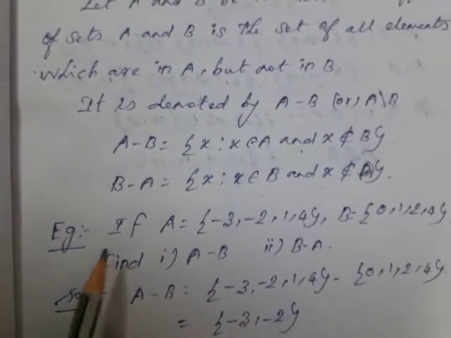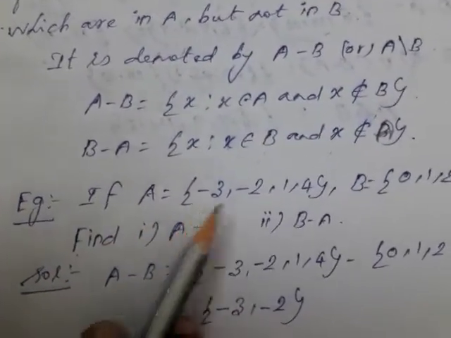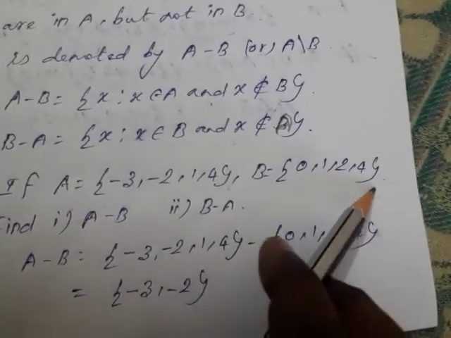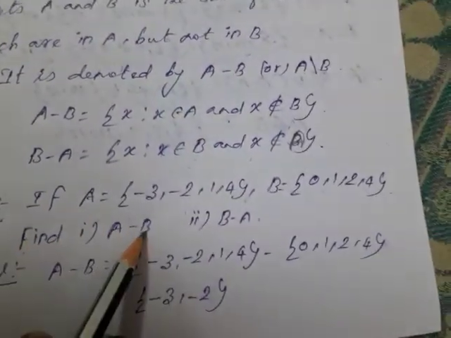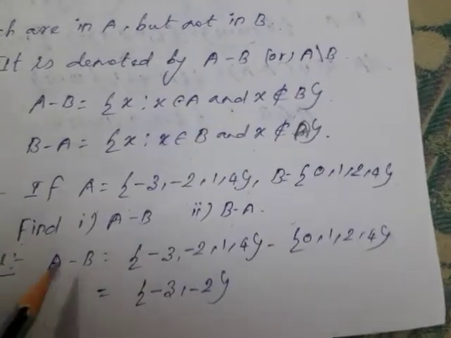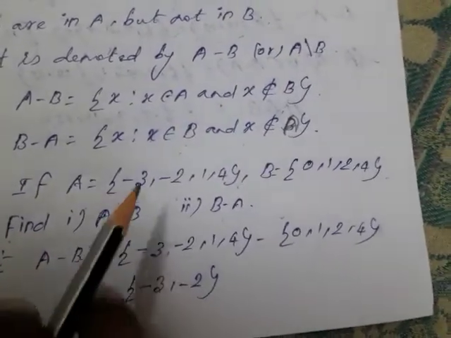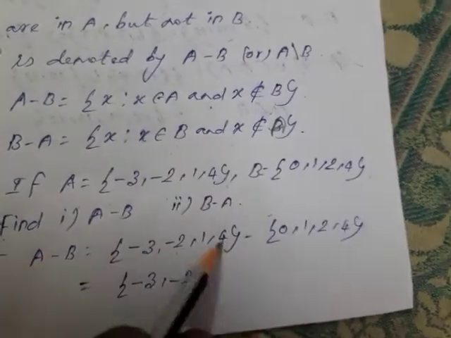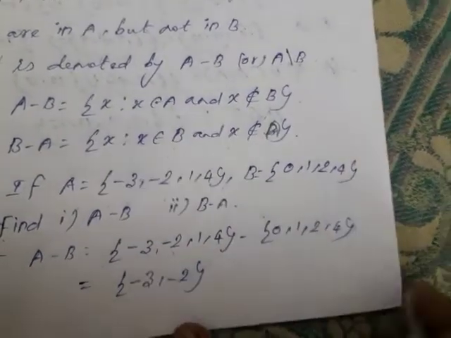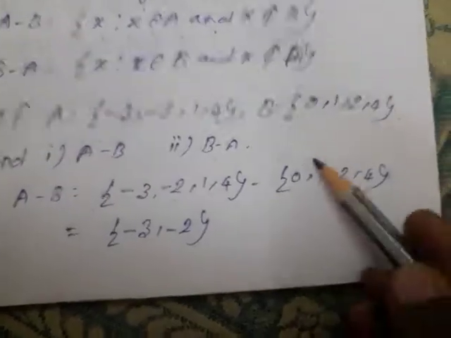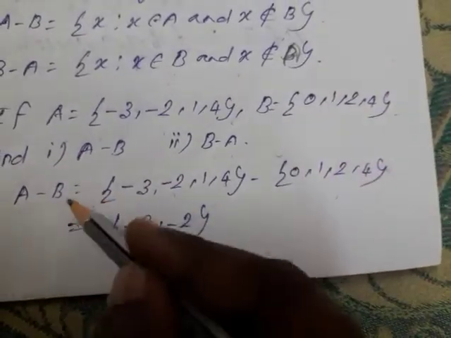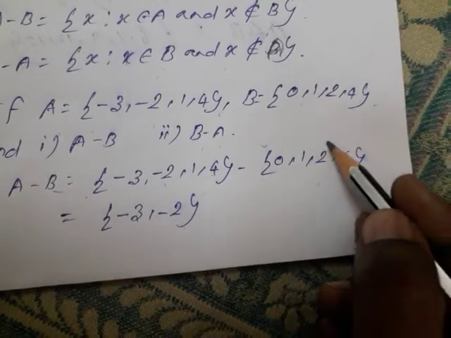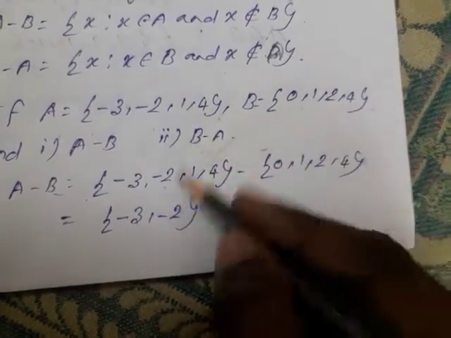For example, set A is equal to {-3, -2, 1, 4}. Set B is equal to {0, 1, 2, 4}. Find A difference B and B difference A. First, A difference B you have to find out. Set A you have to write, -3, -2, 1, 4, difference set B. So listen, what all values are there? First, A difference B means you have to consider what all values in the B set are there, that are not in A.